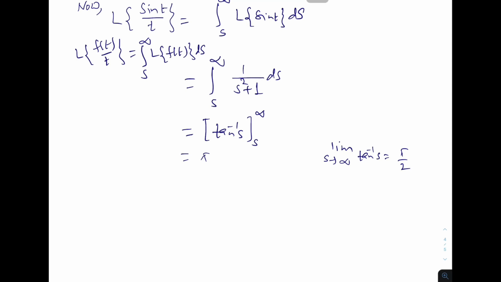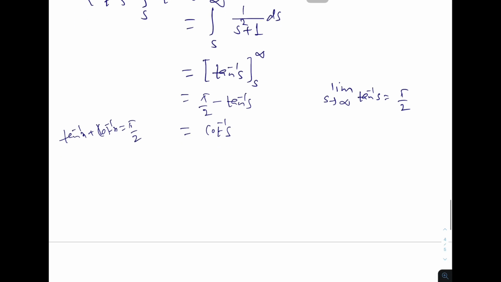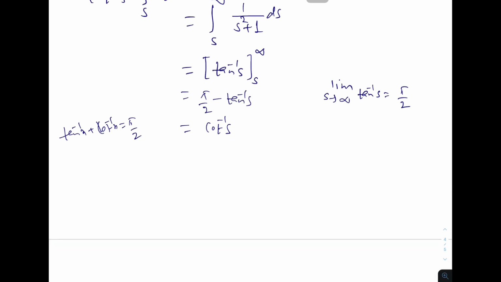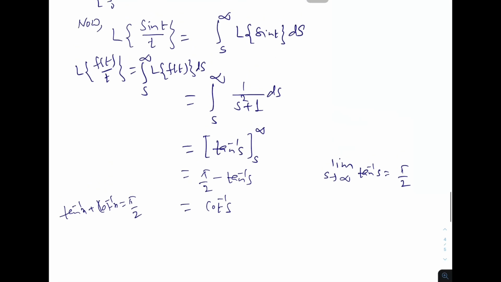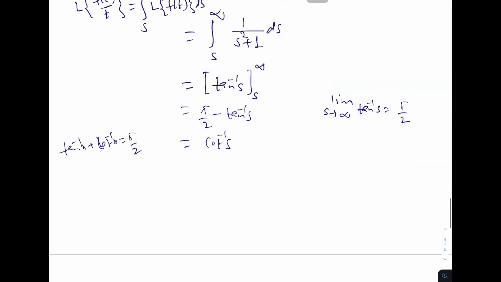So this is equal to pi by 2 minus tan inverse s. And what is pi by 2 minus tan inverse s? That is cot inverse s, because we know tan inverse x plus cot inverse x is equal to pi by 2. So this is the Laplace transformation of sin t upon t.